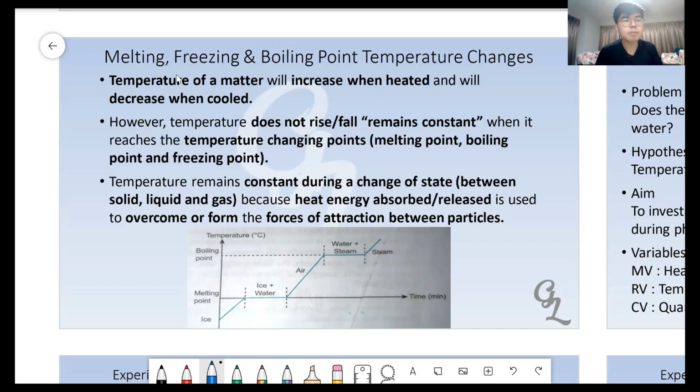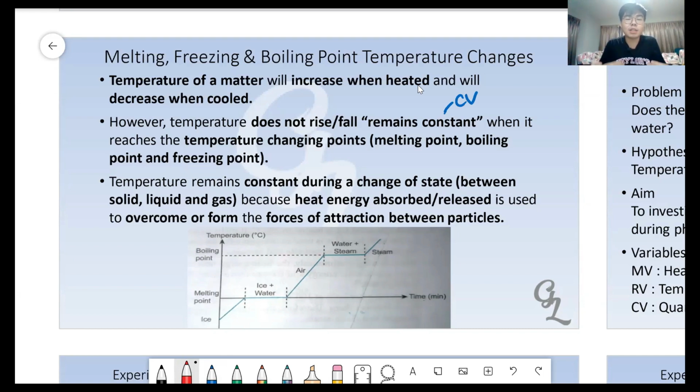Now, let's look. The temperature of a metal will increase when heated. That means when we provide heat energy, when we burn it under the Bunsen burner, it will increase the temperature, and will decrease when cooled. When we put it inside the fridge, it will decrease its temperature. However, temperature does not rise and does not fall, or we can say it remains constant. Remember the constant from your constant variable. Constant means no change. So remains constant means the temperature doesn't change.